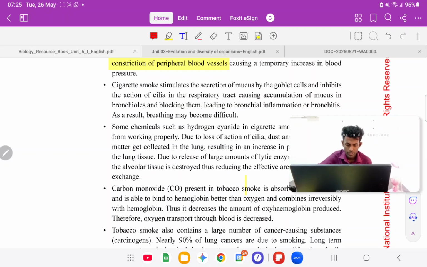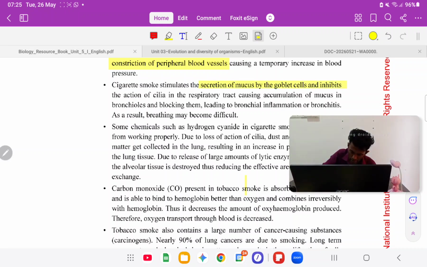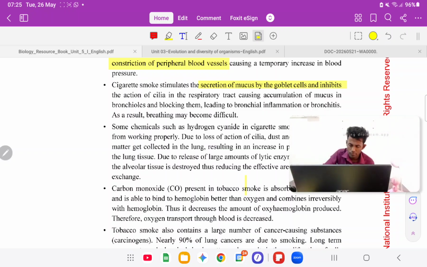Cigarette smoke stimulates the secretion of mucus by goblet cells and inhibits the action of cilia in the respiratory tract. That's also important. You need to write it if they ask an essay question. Right? So this will lead to accumulation of mucus inside the bronchioles and blocking them, leading to bronchial inflammation and bronchitis.